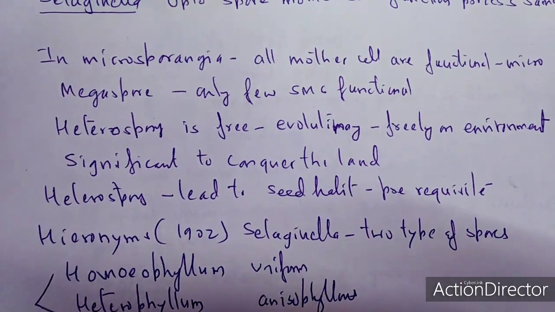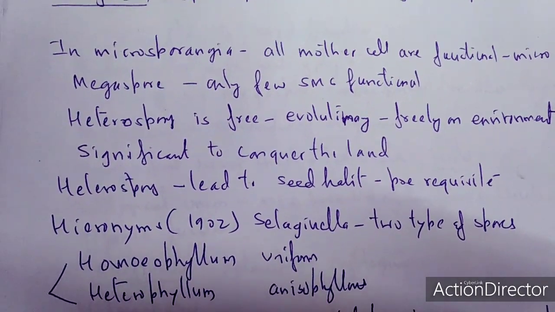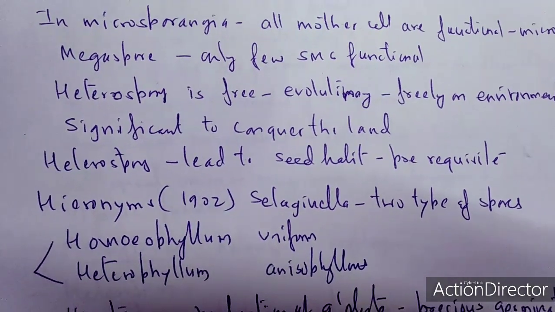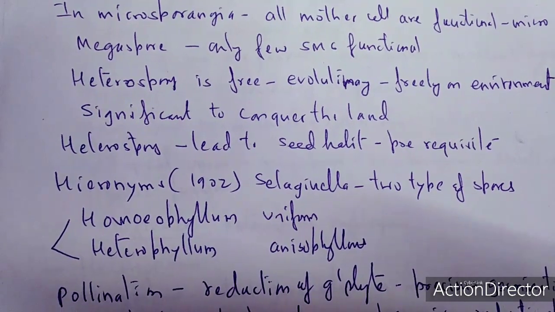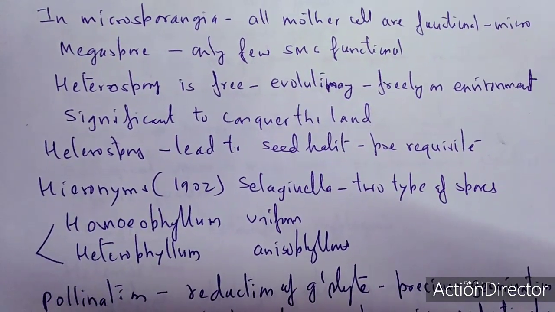In the microsporangium, all mother cells are functional, and the spores are smaller in size. In the megasporangium, only a few spore mother cells are functional. Heterospory is a free evolutionary process which occurs freely in the environment.